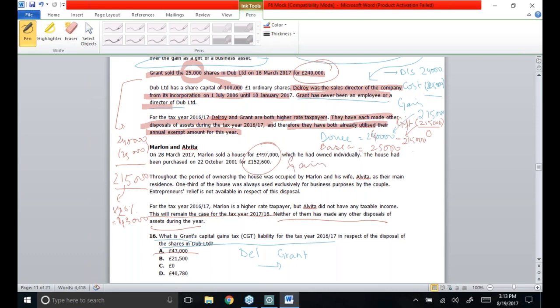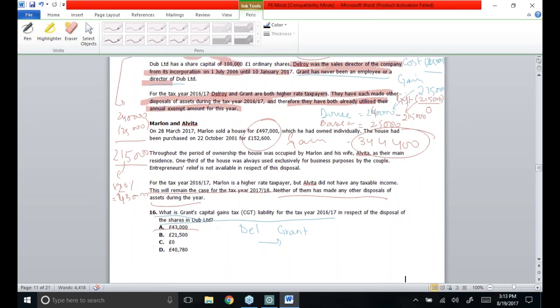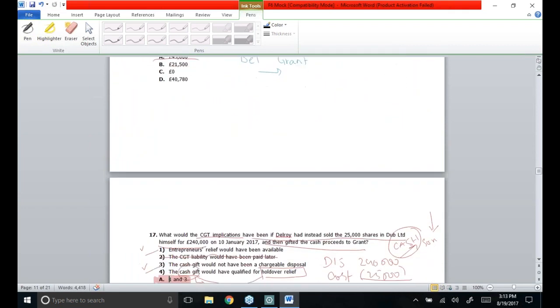So their gain figure is 497,000 minus 152,600, which is £344,400. And this is Marlin's gain, on which he will have to compute CGT liability. £344,400 is the gain that should be kept in mind.